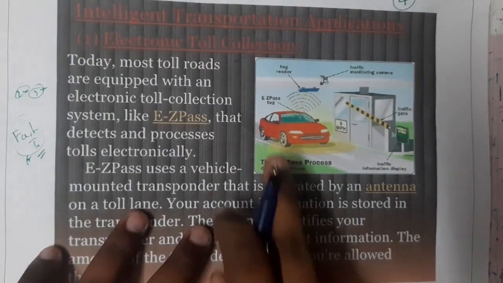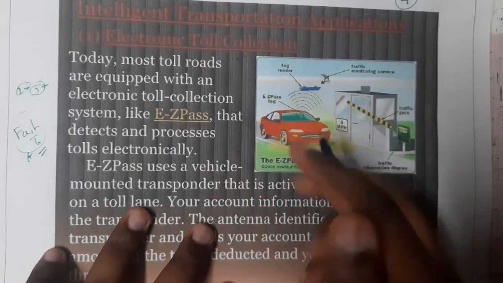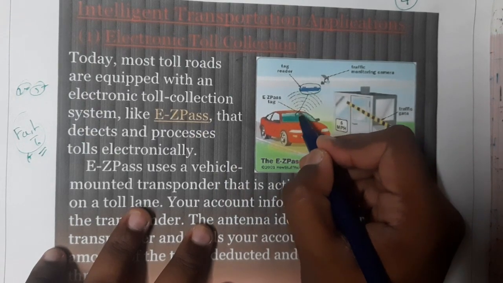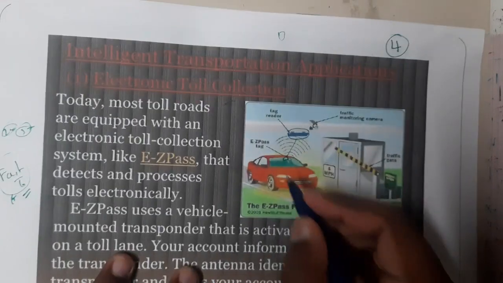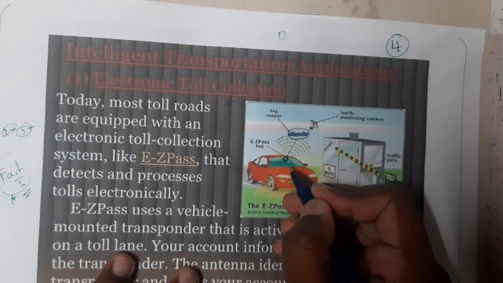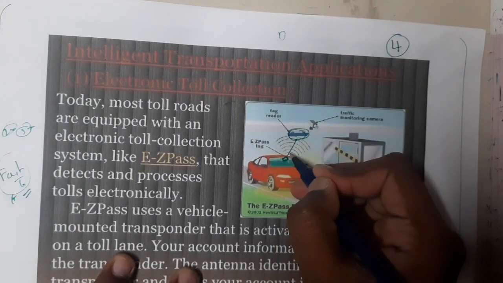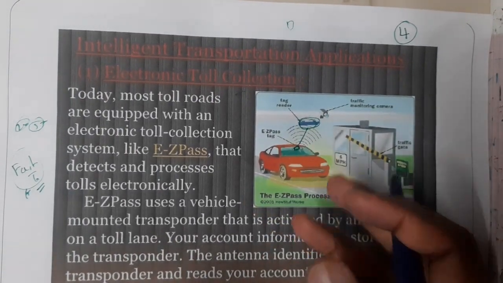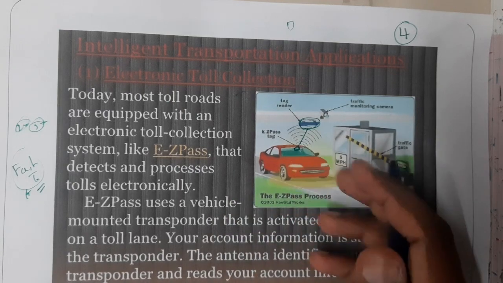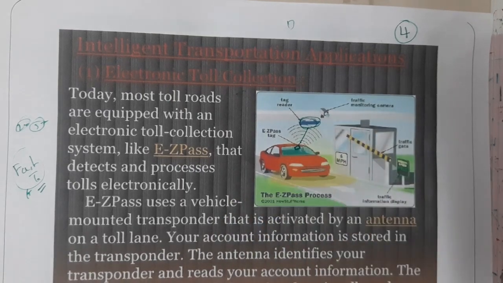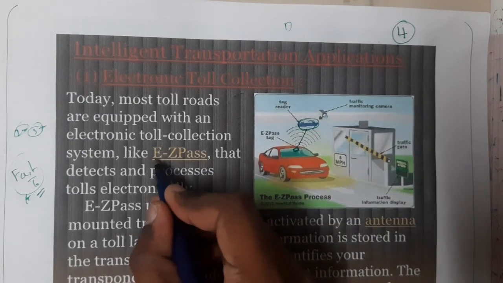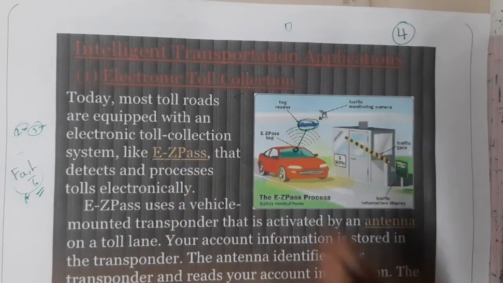Whenever your vehicle is going below it, there will be a sensor which senses that particular tag, which is at the center of this display. You'll be sticking it there, and this sensor will detect it and automatically send that data to the server, and it will deduct the amount from your account, and it will open the gate and you can go. So this is the process of electronic toll collection using FASTag. Please update it and read it, guys.